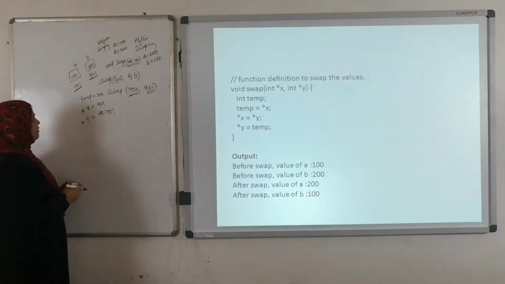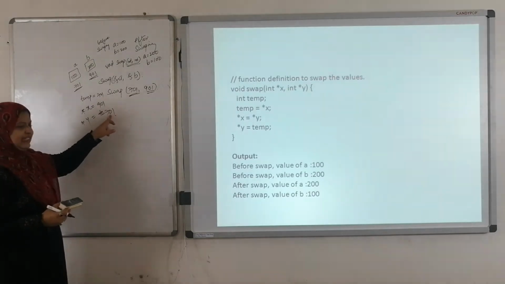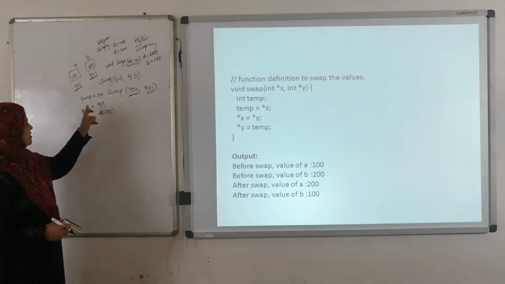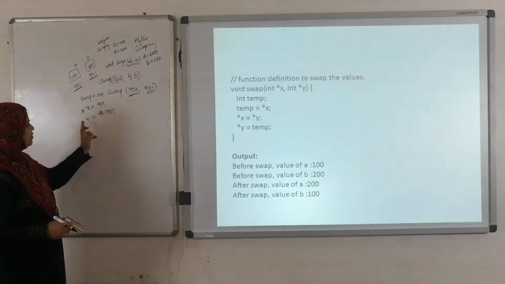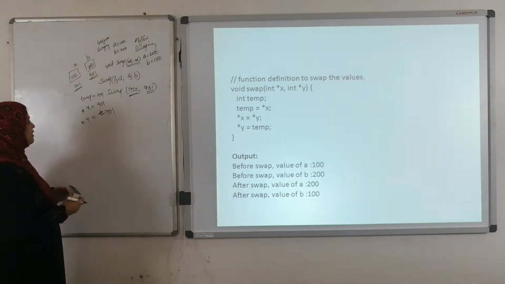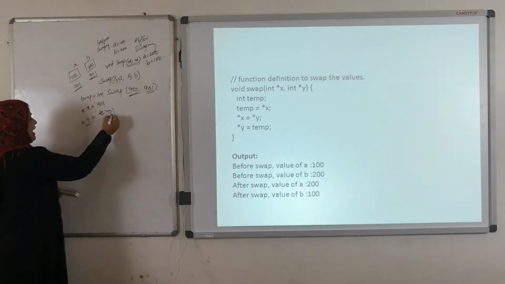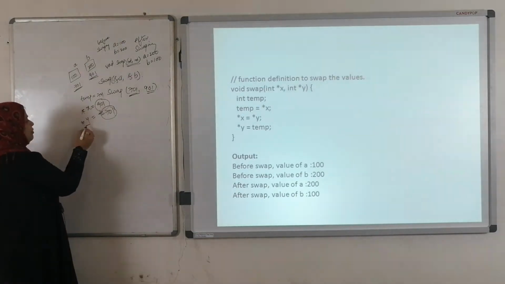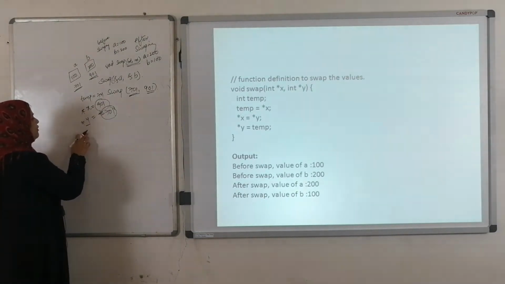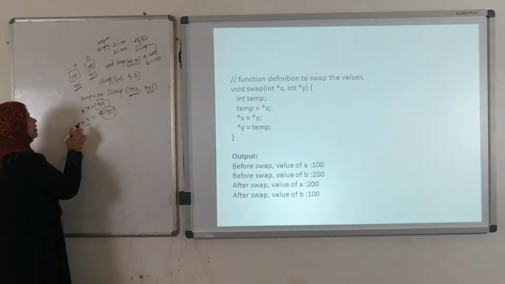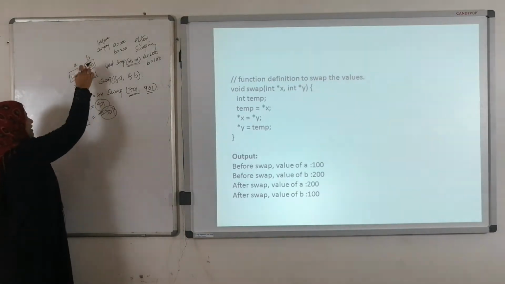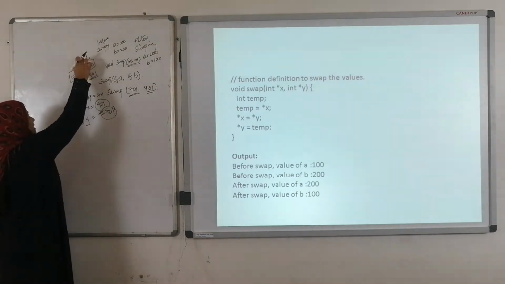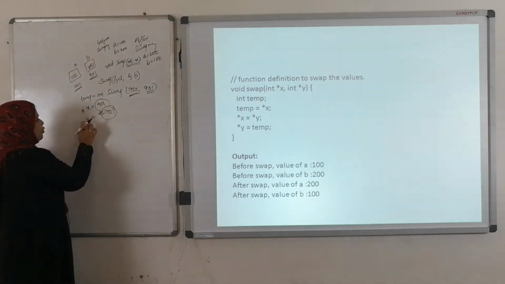Here whatever the values are, they are stored at the 701 memory location. See here, temp equals 701, x equals to 901, y equals to 701. Just we are swapping the addresses. What is the value before swapping? What is the address value of b? 901. We are passing the address value of b to y.